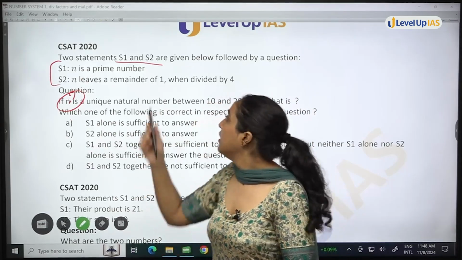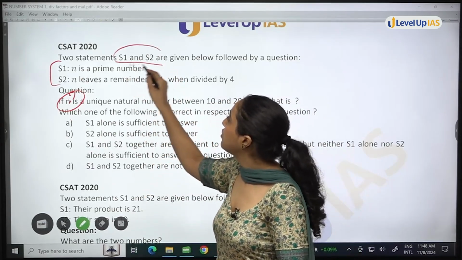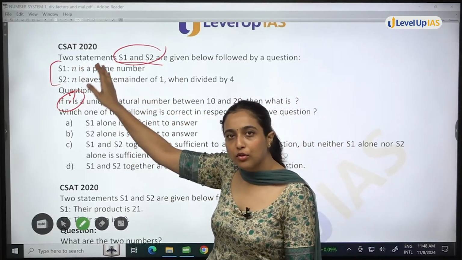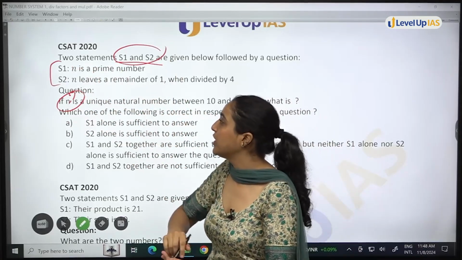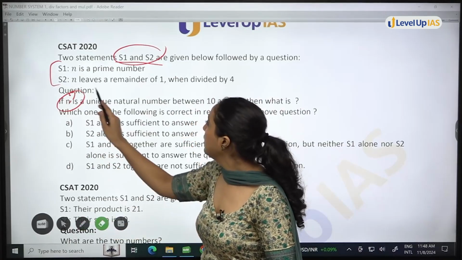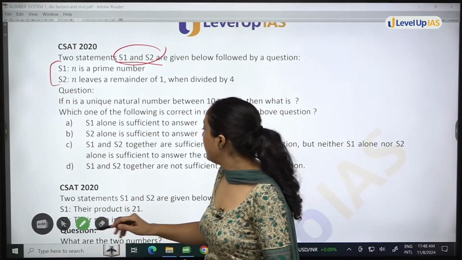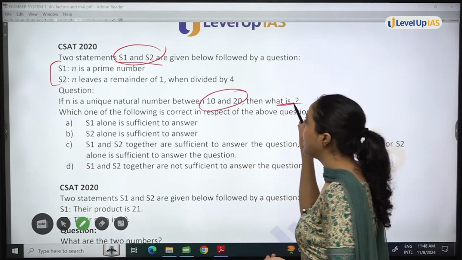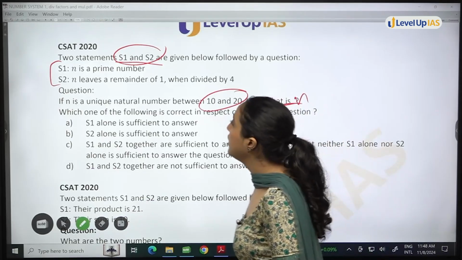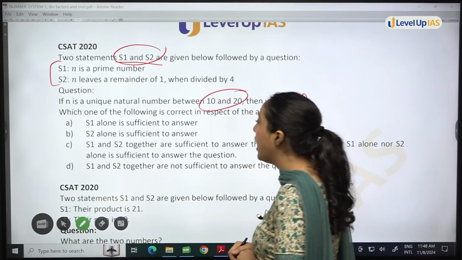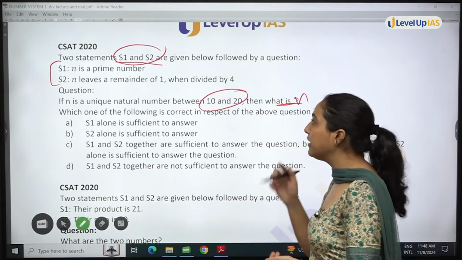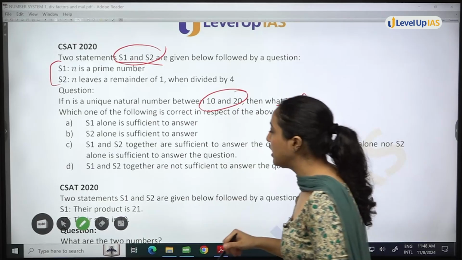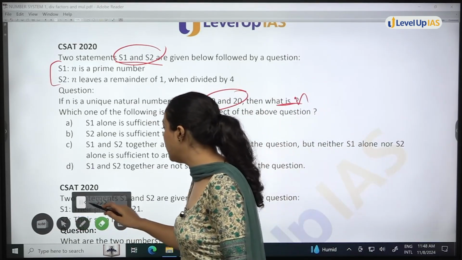I don't know what the statements are, I will not get confused by them. I will move on to the question. If n is a unique natural number between 10 and 20, then what is n? You have to find out the value of n.